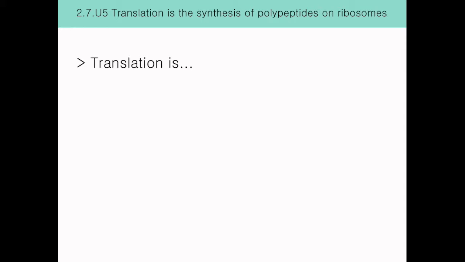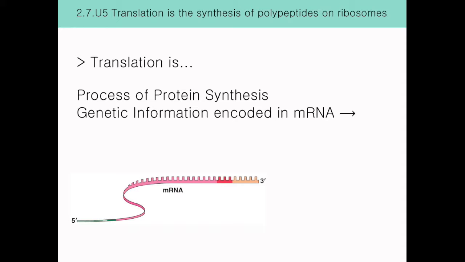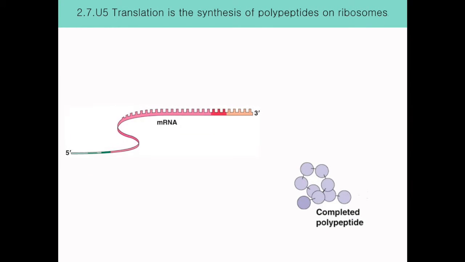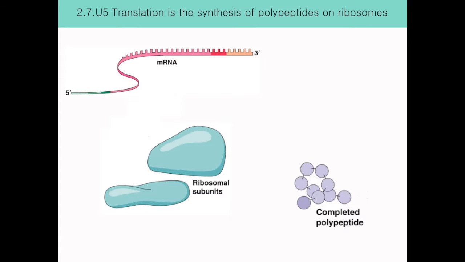Translation is the process of protein synthesis in which the genetic information encoded in the mRNA is translated into a sequence of amino acids in a polypeptide chain. The process of translation not only includes mRNA, but also the ribosome.